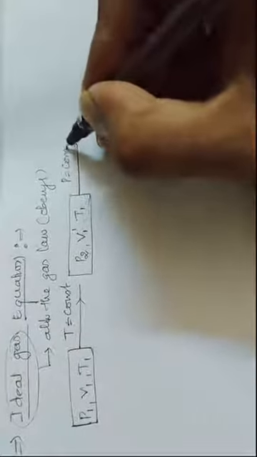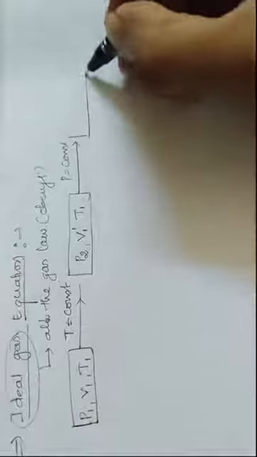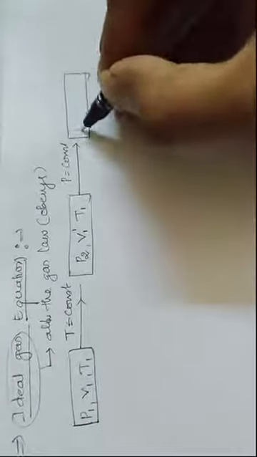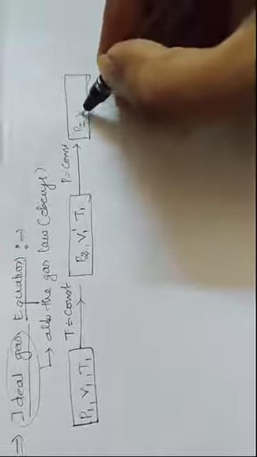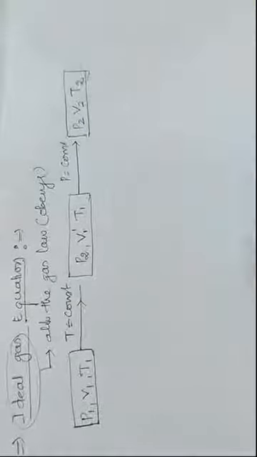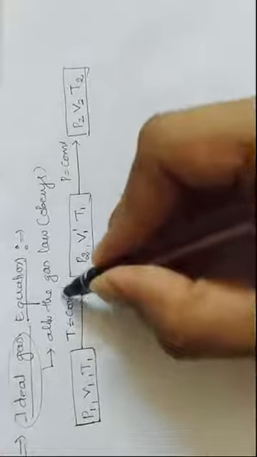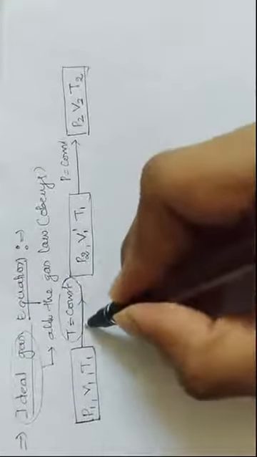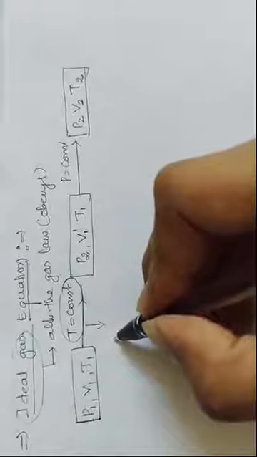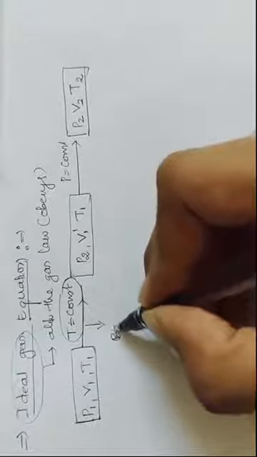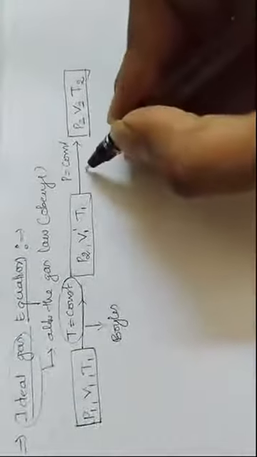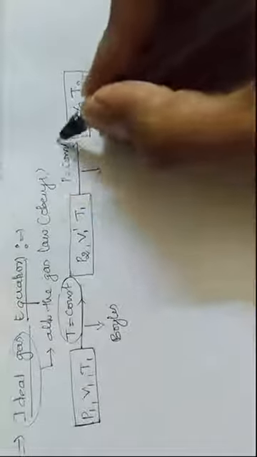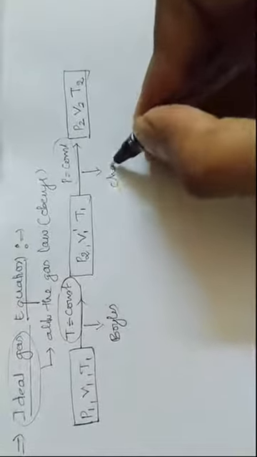Now again it is allowed to expand with pressure constant at P2. The volume will become V2 and temperature will become T2. In the first process T is constant, so we can apply Boyle's law. In the second process pressure is constant, so we can apply Charles's law.